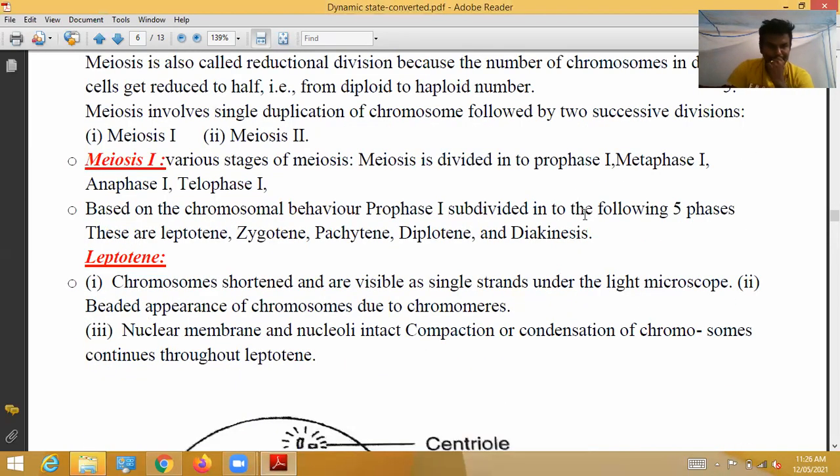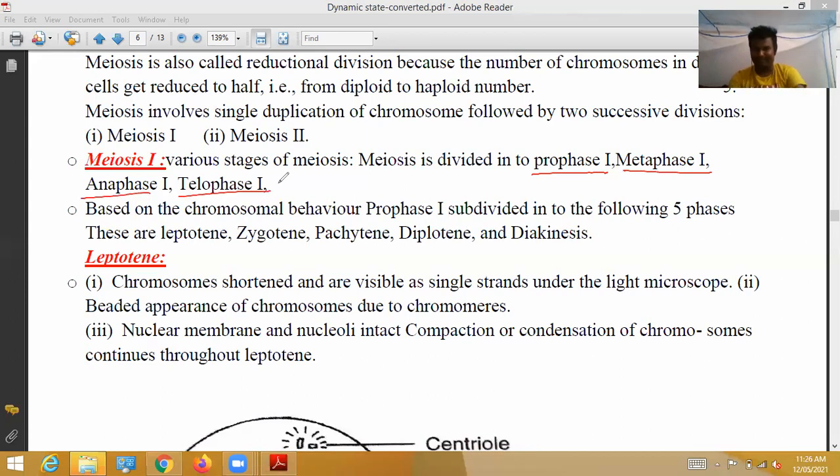Meiosis 1. Various stages of meiosis. Meiosis 1 is divided into prophase 1, metaphase 1, anaphase 1, telophase 1 and, parallelly, cytokinesis 1. It is easy, if you learn mitosis perfectly, the same points are repeated here with a few variations. Prophase 1, metaphase 1, anaphase 1, telophase 1, cytokinesis 1.